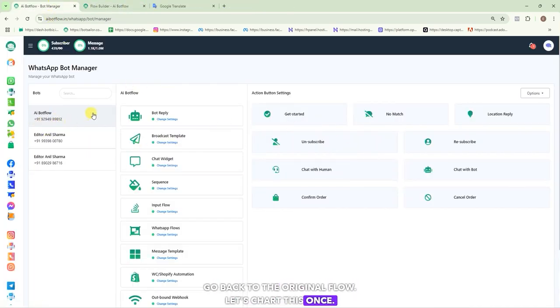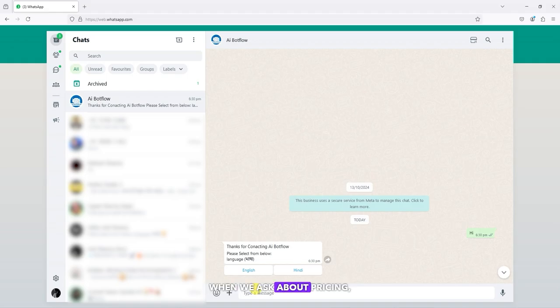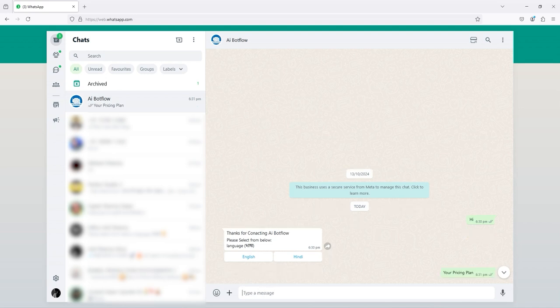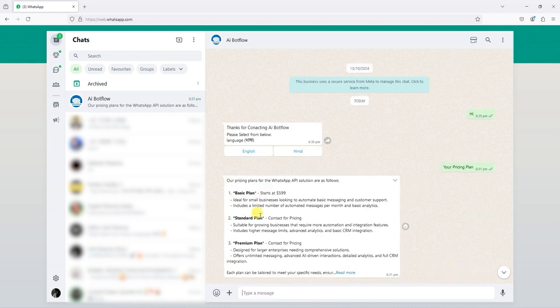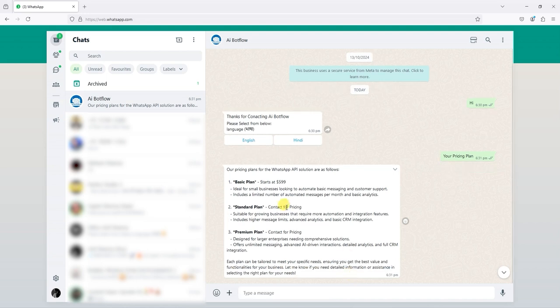Let's chat this once. When we ask about pricing, look here. We've submitted pricing plan options. Our pricing plan shows up in the messages. This is how you can set up AI replies.